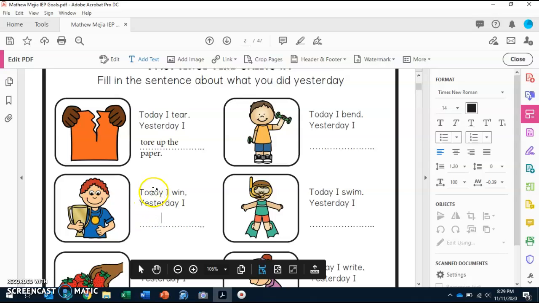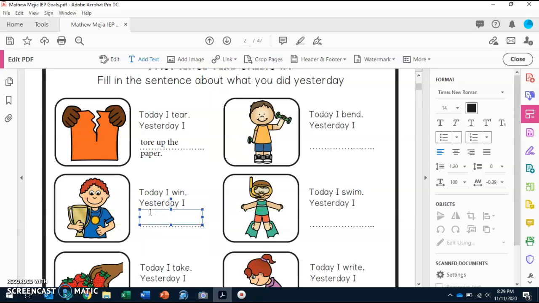For the second one, it says, today I win. Yesterday, how would we put it for the past tense, Matthew? Yesterday, I what? Yes, yesterday I won. And let's just write it in a complete sentence. So the rest you can make it up. So we're going to put, yesterday I won the race, period.